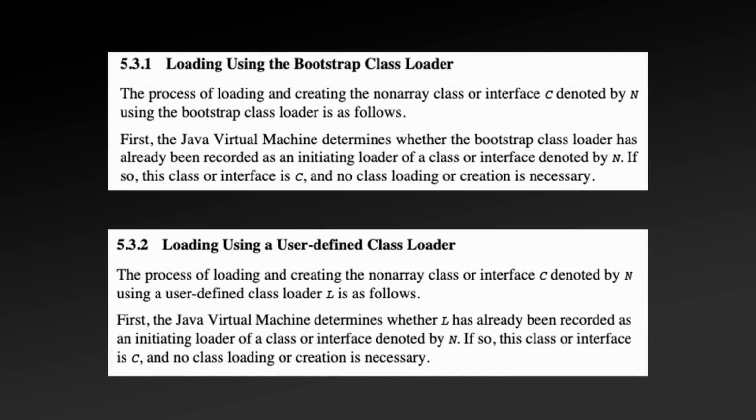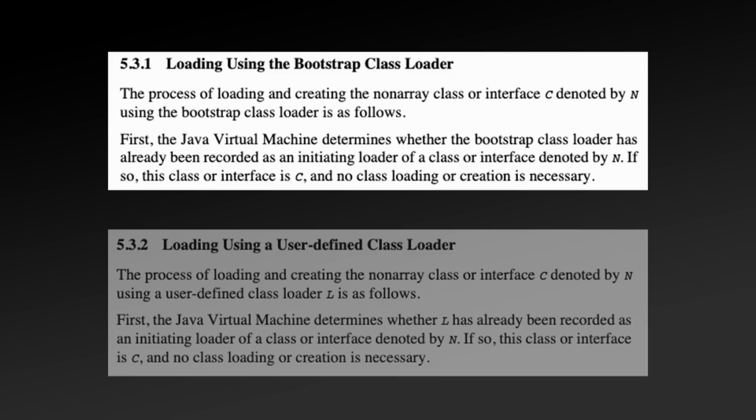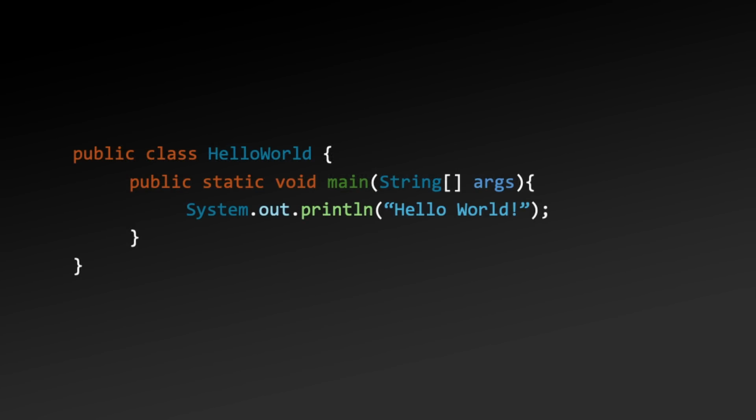The JVM specification allows for two ways of loading classes, either with the bootstrap class loader as covered under section 5.3.1 of the JVM specification, or a user-defined class loader under section 5.3.2. The latter would be an implementation of the abstract class java.lang.ClassLoader. However, all the class loading we will be covering in this video will be done by the bootstrap class loader, a special machine code class loader that's instantiated in the latter stages of the JNI_CreateJavaVM function covered in the previous section. Let's again return to the HelloWorld class.